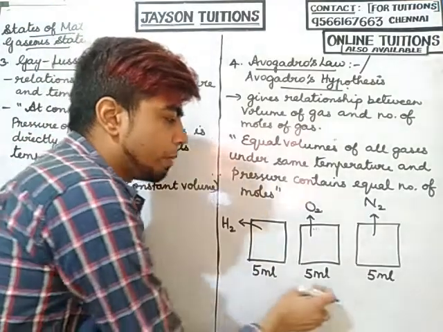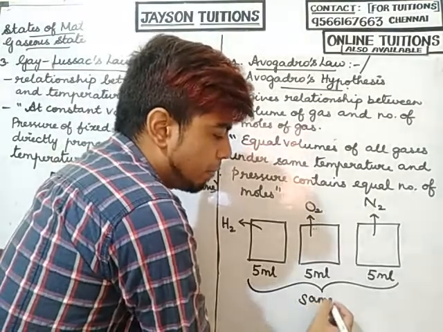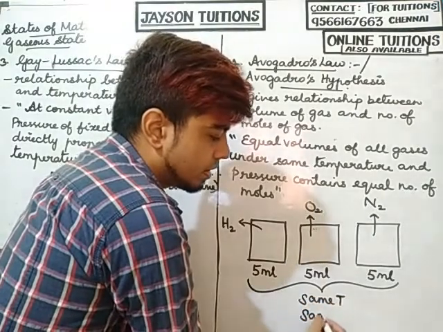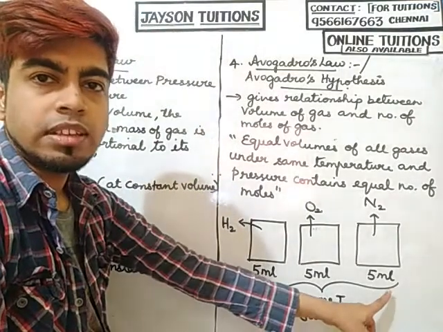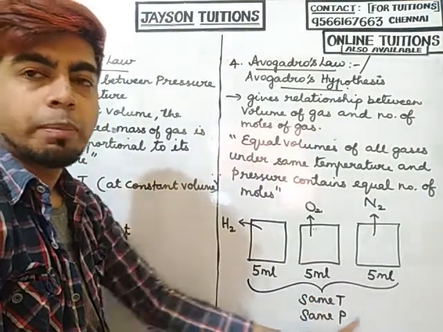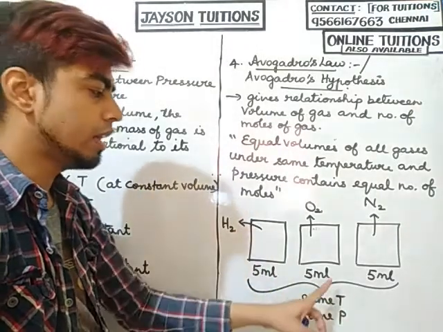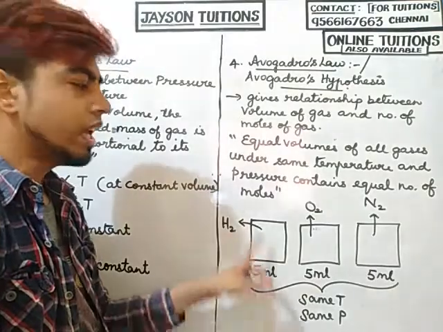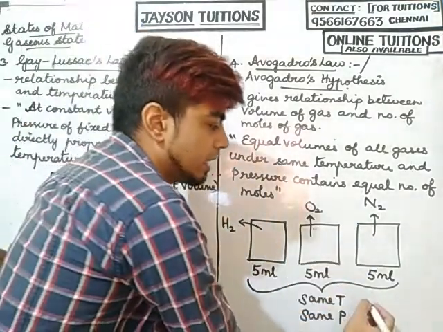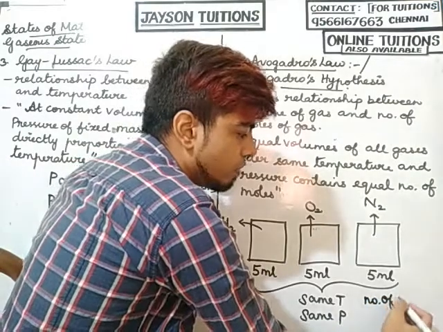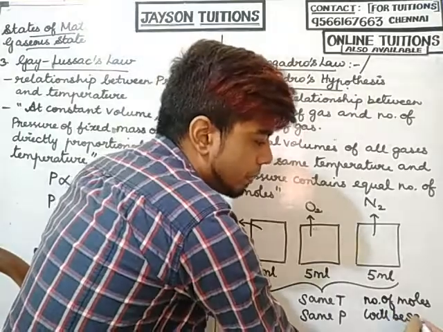I am going to maintain all the three containers under the same temperature and the same pressure. So if the volume is equal, the pressure is the same and the temperature is the same, then even though the gases are different, their number of moles also will be the same.